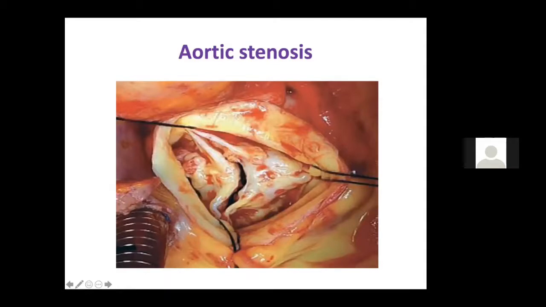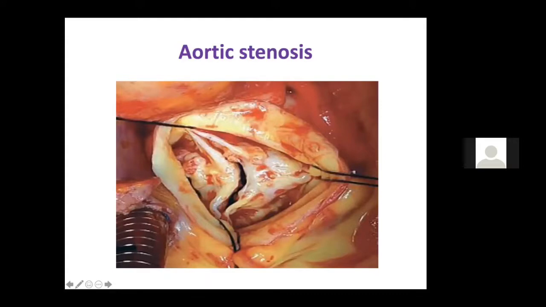What are the signs of severe mitral regurgitation? What is the etiology of mitral regurgitation? What is the difference between acute and chronic mitral regurgitation? And the other findings in mitral regurgitation. Now we'll come to one important topic, which is aortic stenosis. Most of the time you will get a short case, or sometimes rarely a long case in your DM or DNB examination, which is aortic stenosis.